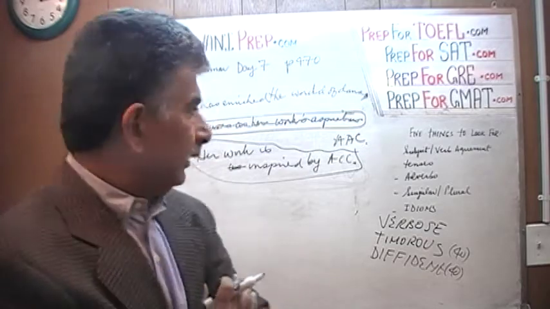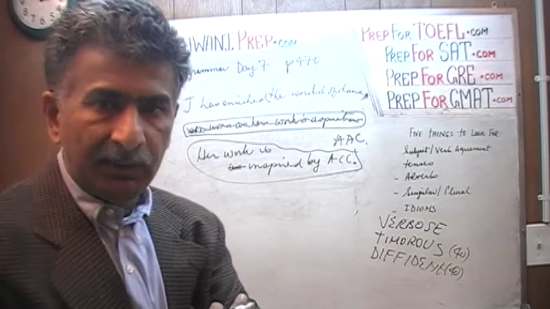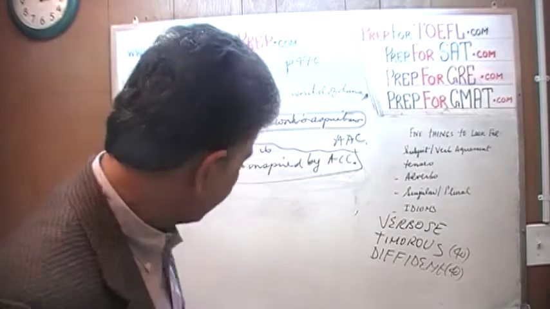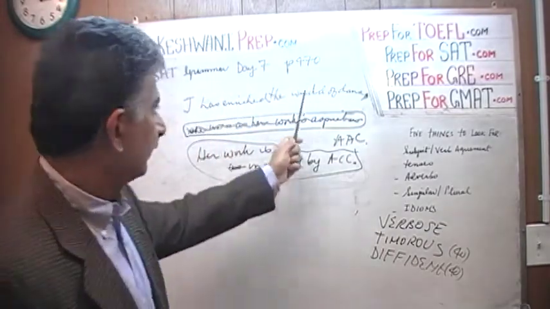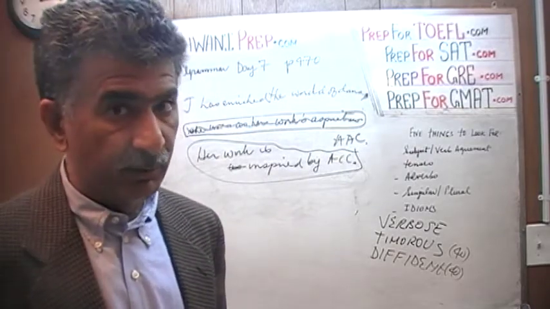Okay, keep in mind, the first part we had not changed, which means what we are claiming is that the correct answer, whatever it is, has to start out in this manner. She has enriched the world of dance. Let's see what we can do. There is no point in reading A because A just repeats whatever it says in the sentence.